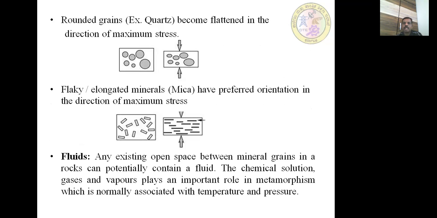Rounded grains become flattened in the direction of maximum stress. You can see in the picture here the rounded grains are subjected to stress. As a result, they get flattened over here. Flaky elongated minerals have preferred orientation in the direction of maximum stress. In the picture, you can see the flaky minerals are arranged in a random manner. Due to stress, orientation in the direction of maximum stress takes place in the grains.